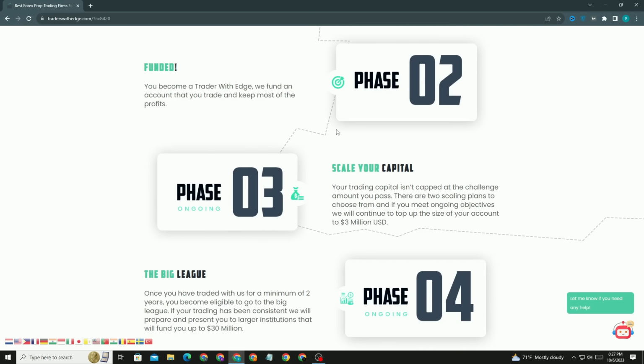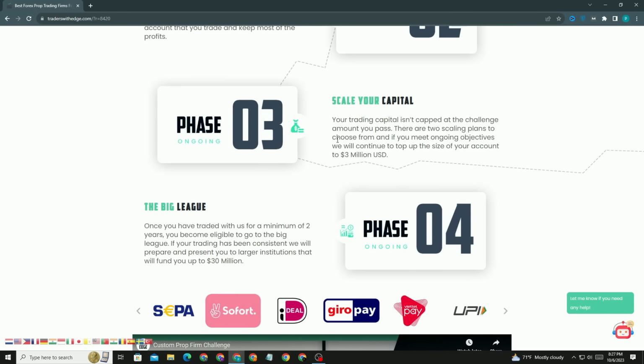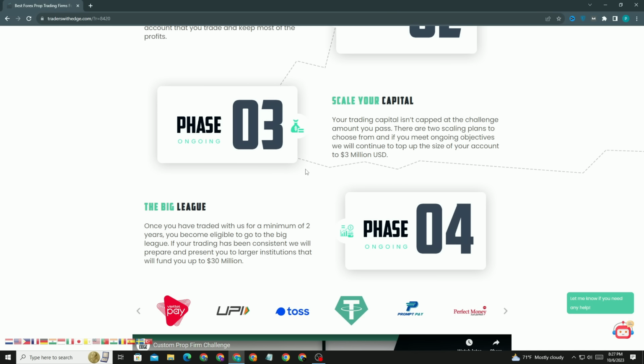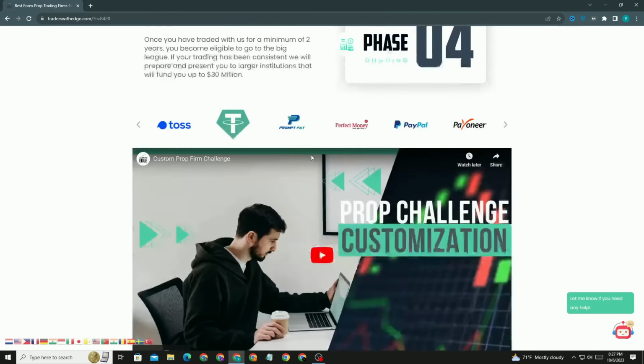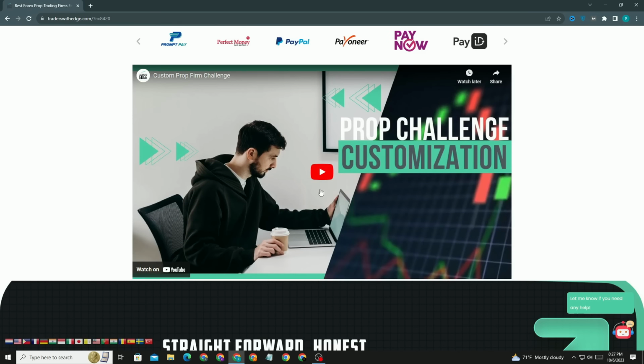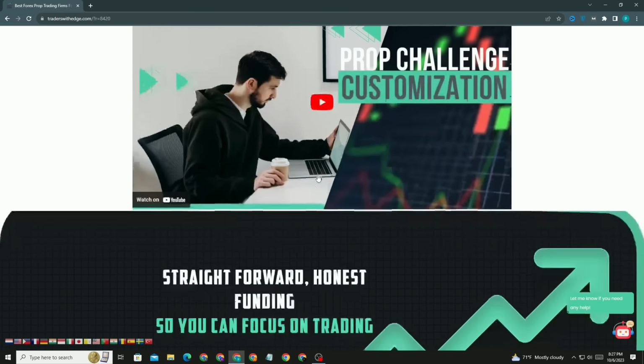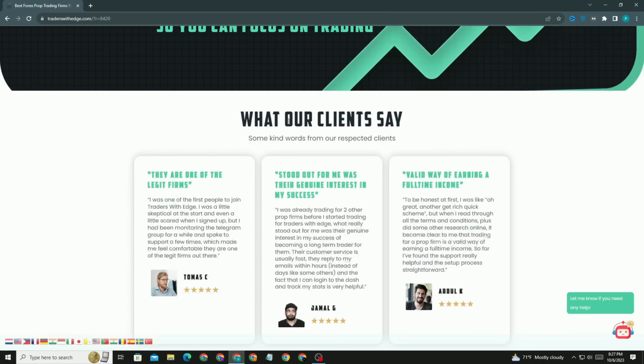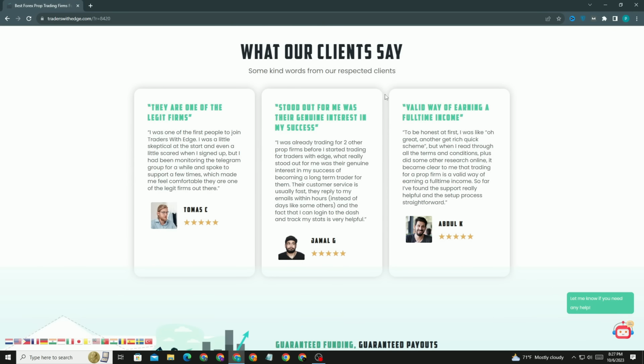So how it works: you can read all these features, from phase 1 to phase 4. Here you'll be given some challenges, and after you complete those challenges, you will get an extra amount of profit from here.